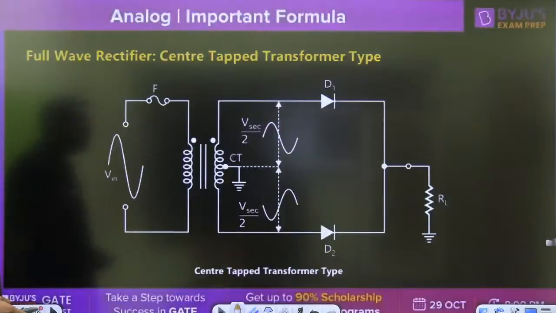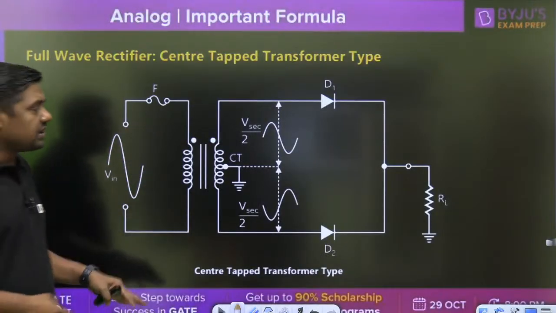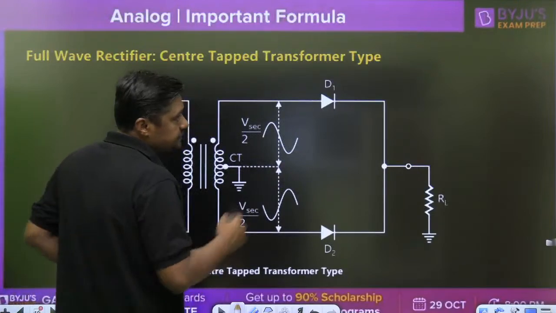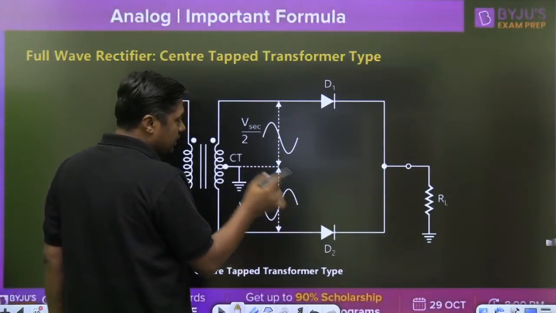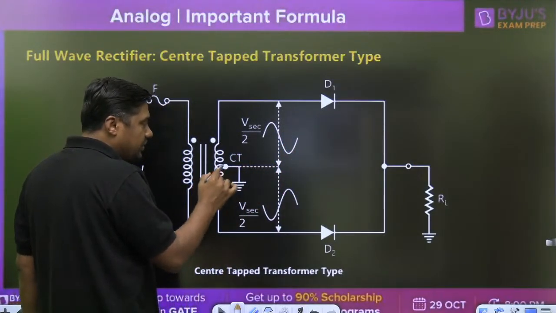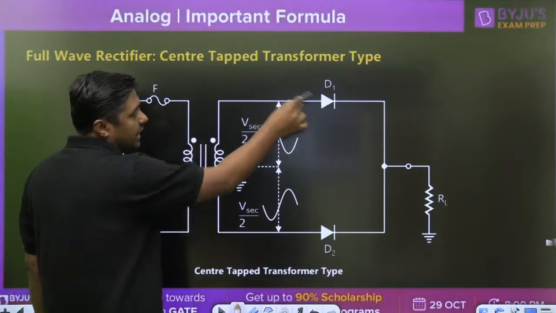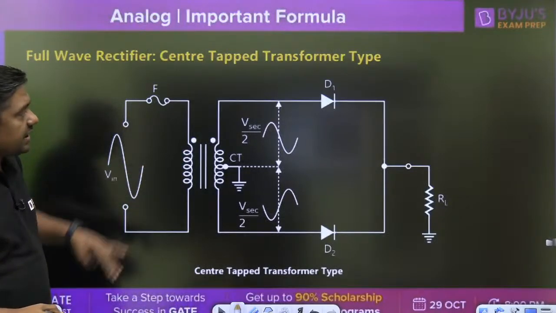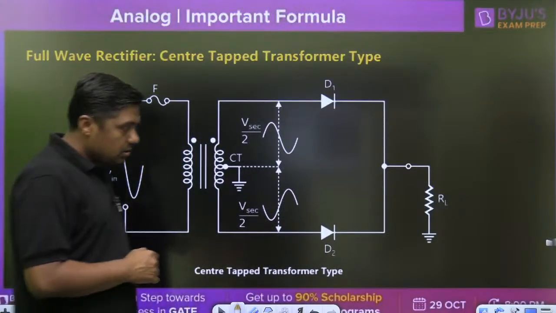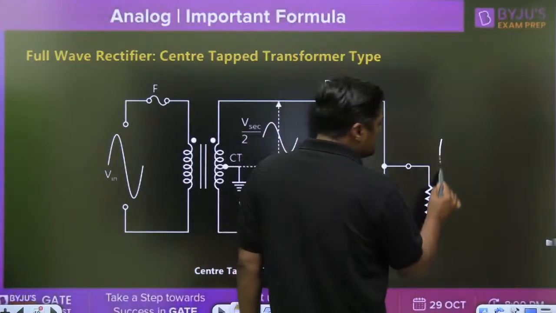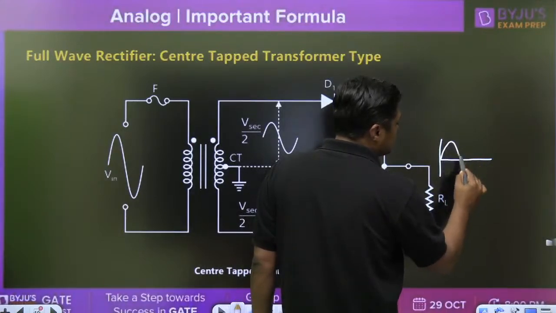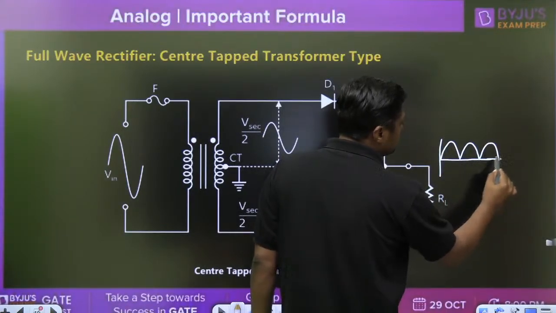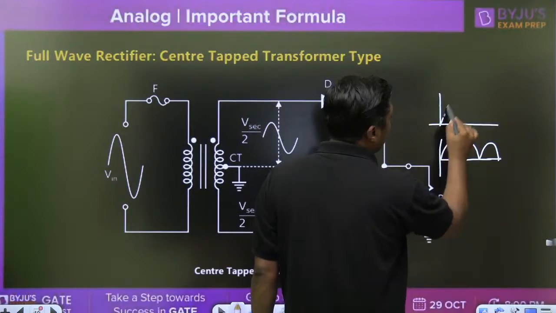And then we are using the full-wave rectifier. That is the full-wave rectifier. Watch this diagram. D1 and D2. Here it is called center tapped transformer type. That is the D1, this is the D2 and this is the RL. Here we are using center tapping. Now, full wave means at this point we are getting the full wave like this. In half wave we are getting this type of waveform.